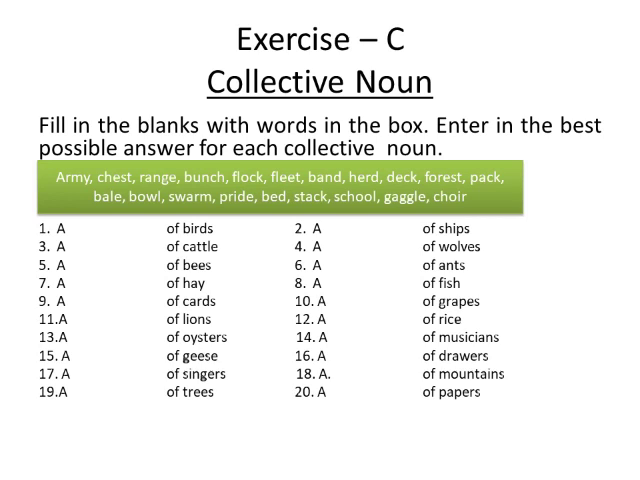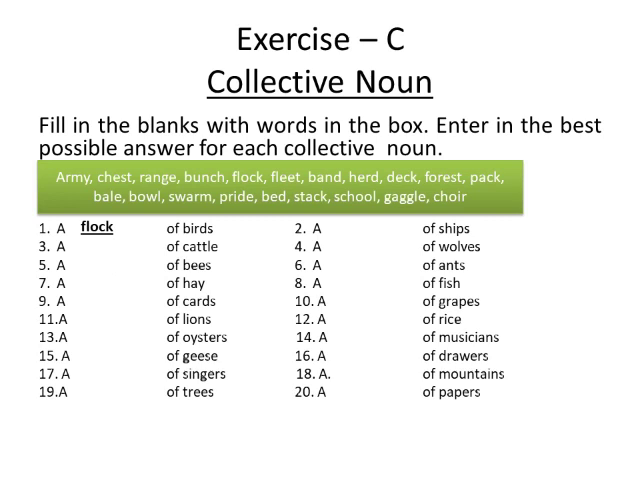Number 1 is army, chest, range, bunch, flock, fleet, band, herd, deck, forest, pack, bale, bowl, swarm, pride, bed, stock, school, gaggle, and choir. So number 1 is a dash of birds. What will be the collective noun for a group of birds? It's flock. A flock of birds.